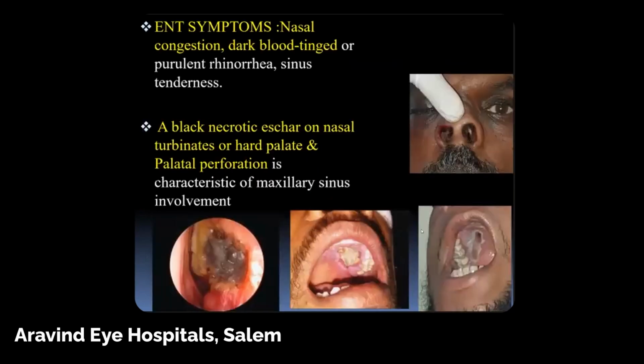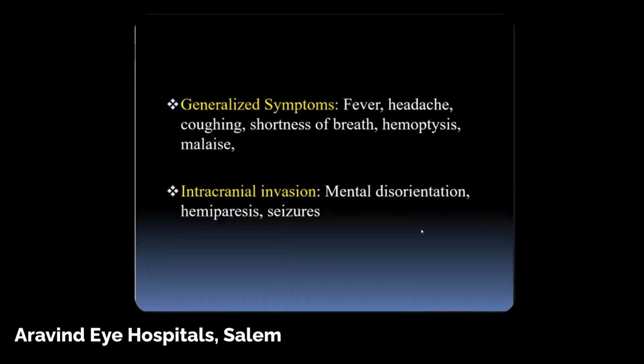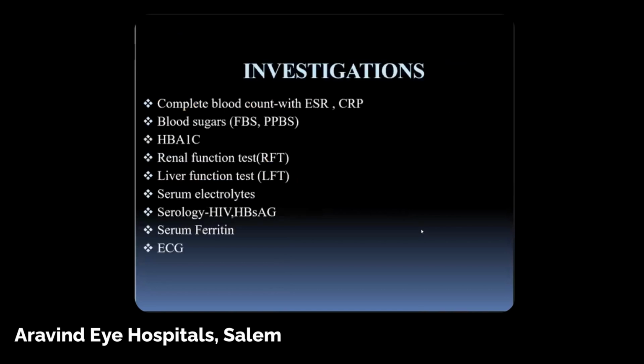So again, these are the ENT symptoms which you have to ask. Always do an ENT examination. You can see a black necrotic eschar on the nasal turbinates, which can lead to perforation, and also a hard palate or palatal perforation. And these are the general symptoms like fever, headache, shortness of breath. And whenever there's intracranial invasion, they have mental disorientation, seizures, and hemiparesis.